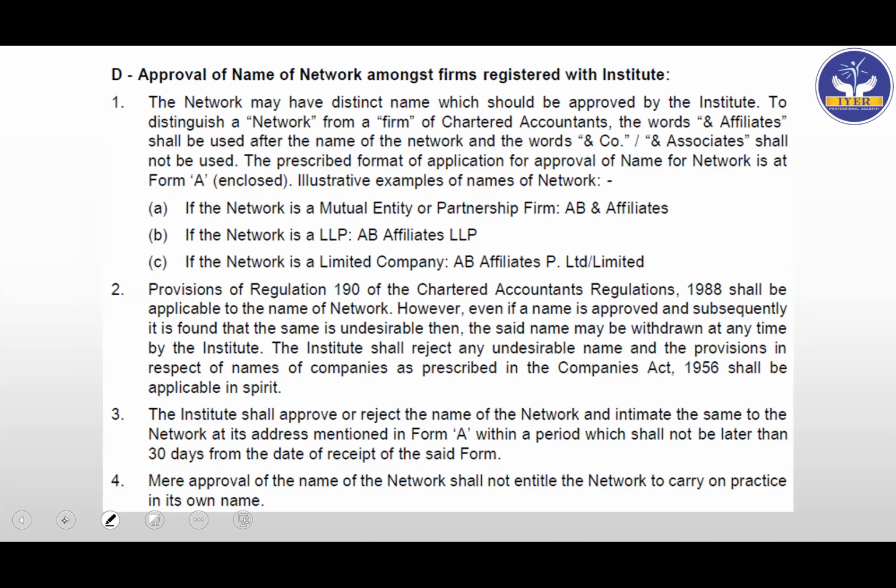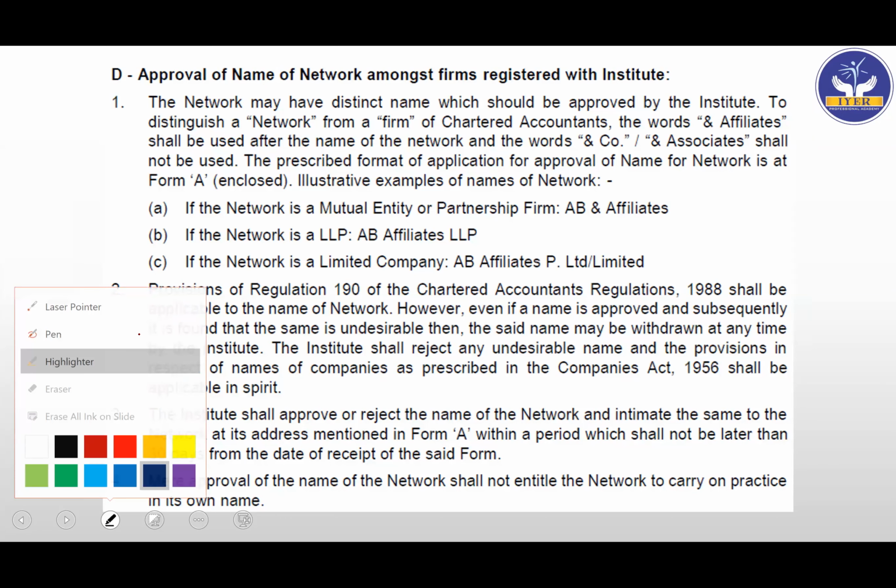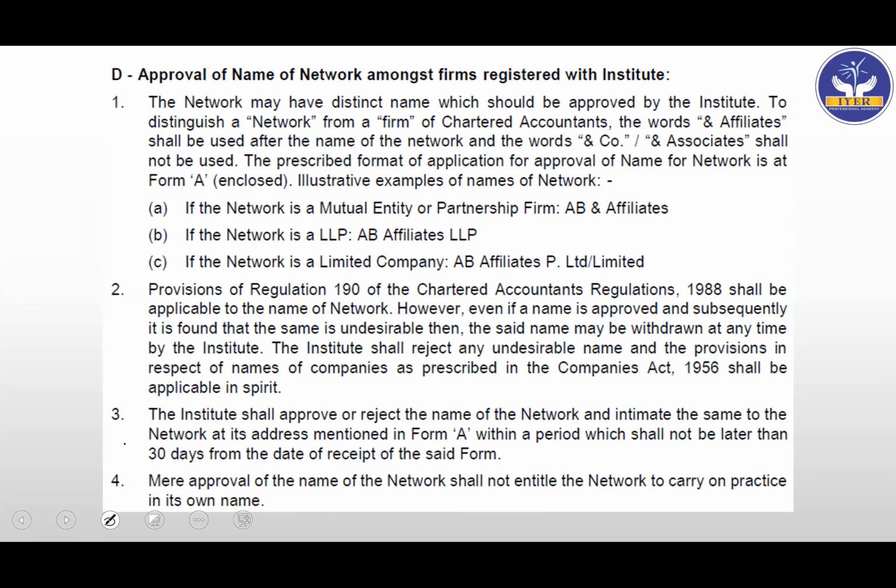Approval of network names amongst firms registered with the institute. So here all these examples are given. So let's go through this. This is the procedural part. The network may have a distinct name which should be approved by the institute. To distinguish a network from a firm of chartered accountants, they have said that the words "and affiliates", very, very important for MCQs, "and affiliates" of the network, should be used, and the words "and company" and "associates" shall not be used. So they have clearly said what should be used and what should not be used.